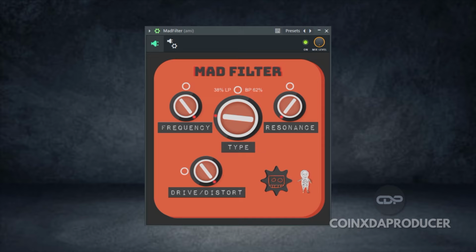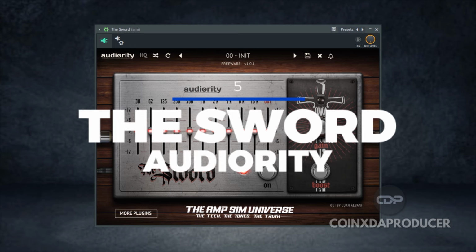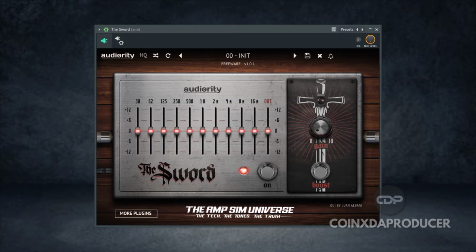And that brings us to the last plugin on this list by Audiority. The Sword is a new free EQ boost pedal for Windows and Mac OS. The Sword is the product of a collaboration between Audiority and the AmpSim universe and promises to deliver the ultimate clean boost. Audiority has based the Sword on the EQ boost section of its Solidus VS8100 analog modeled solid state